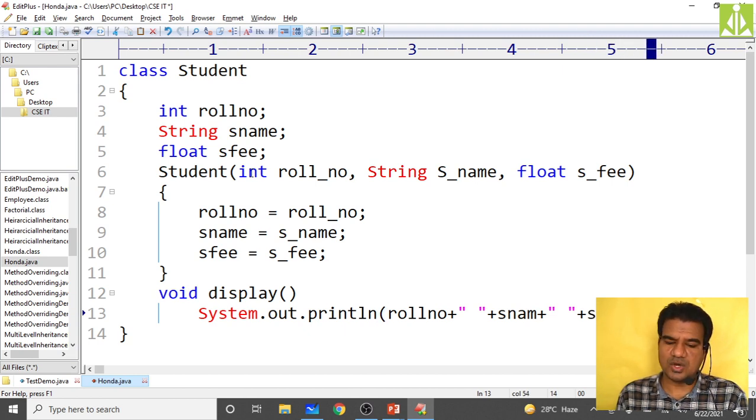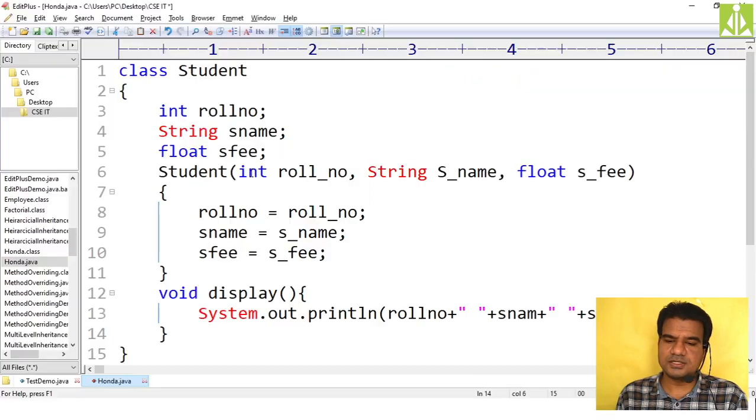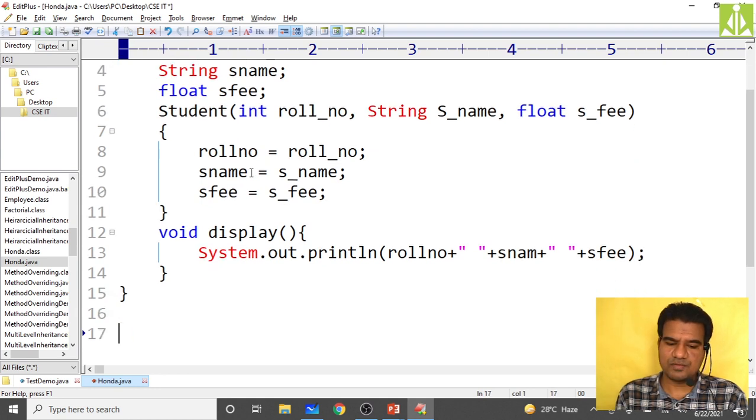Like this we are printing all the details inside my display method. After this, this class is over.